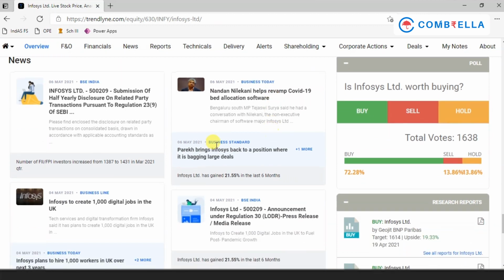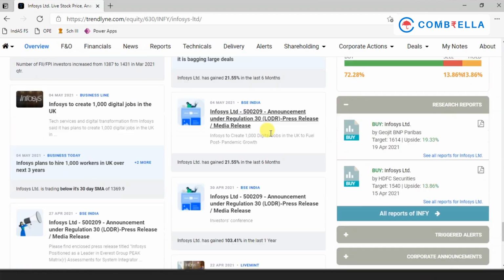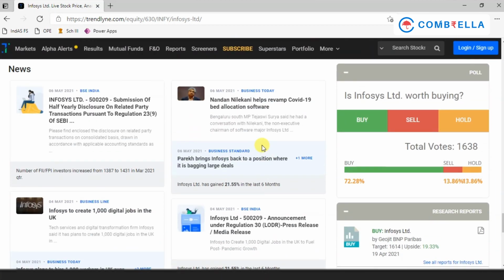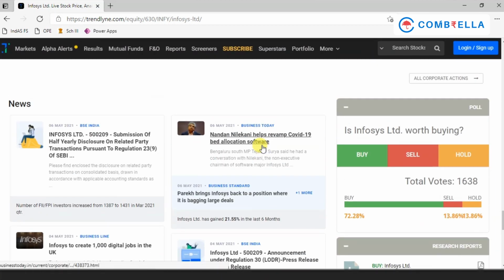If you come down further, you can see what is the news about the Infosys in the market. What are the various things for which Infosys is in the news in the current market. Like Nandan Nilekani has said something, Infosys creating jobs. So here you can find out all the latest news about the company. And here this is a general sentiment of the market. How many people are recommending buy, sell and hold. So if you see, a lot of good quality information is available from this website, and you can actually get a lot of information and then make an informed decision when you are investing in the stock market.